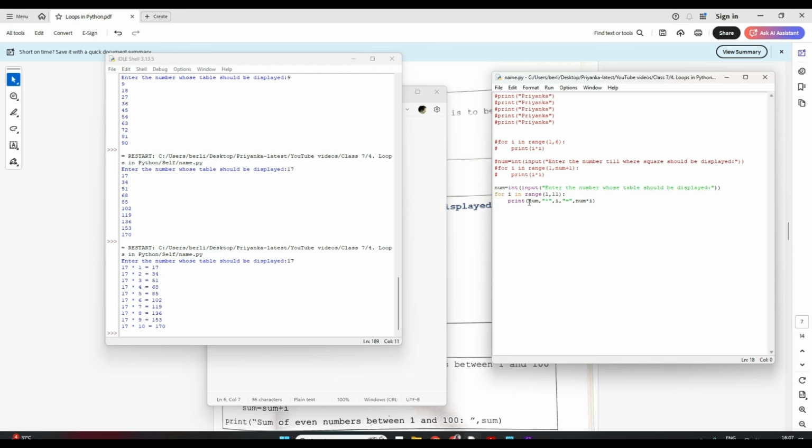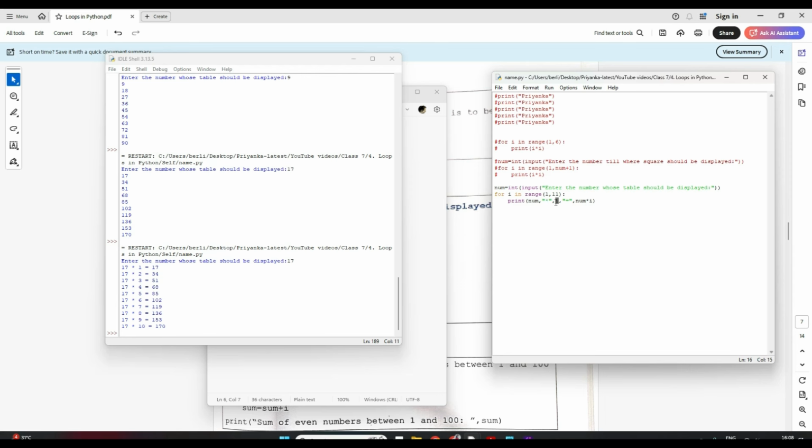So here, see, in print we can have multiple items separated with a comma, right? If you give a variable, it will print the value. So I gave num, so it printed num as 17. Then I gave this within double quotes, so it will print as it is, so it printed into. Then I gave I, so I is becoming 1.